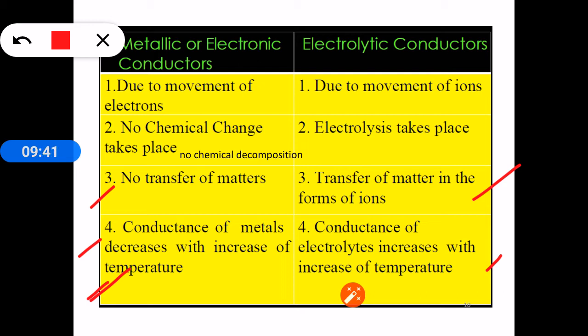Whereas in electrolytic conductors, ions are there, and with increase in temperature, the speed of those ions increases, so the conductance increases. In metallic conductors, conductance is because of the electrons, and with increase in temperature, the flow of electrons gets disturbed, so the conductance value decreases.